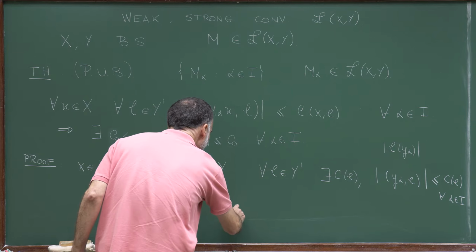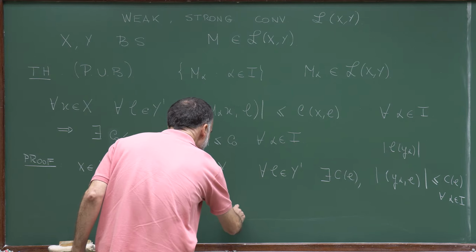So that for each fixed x, of course, this family depends on x. So we have a family of points in Y which depends on x. And we proved that this family is bounded. Of course, this constant C1 may depend on x.